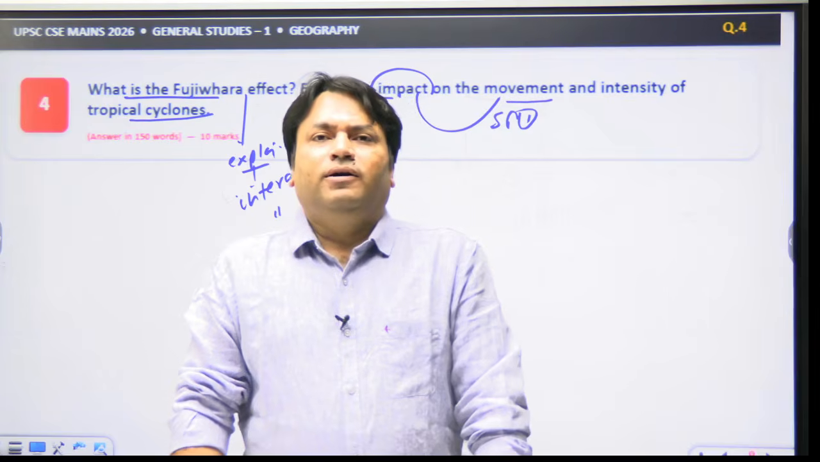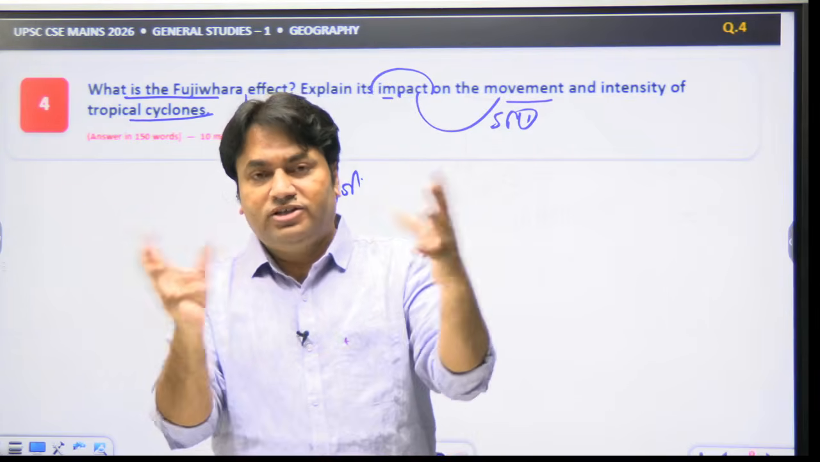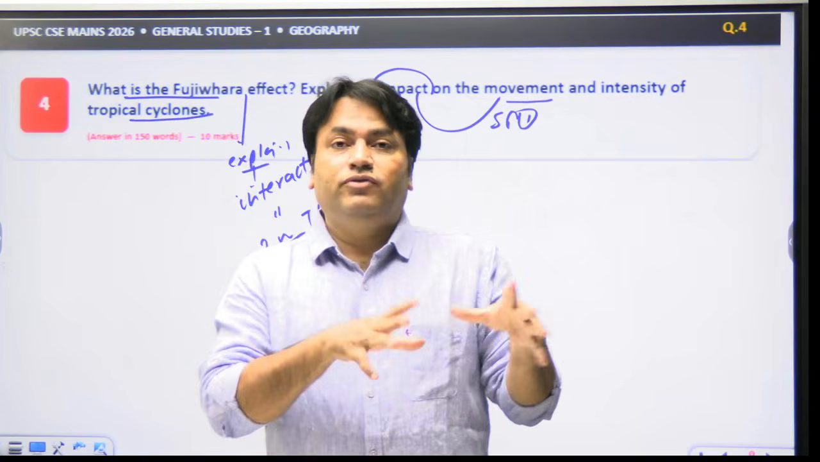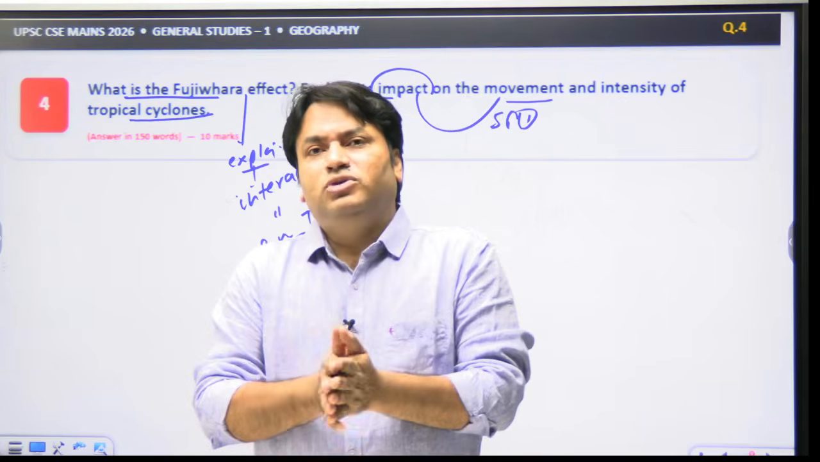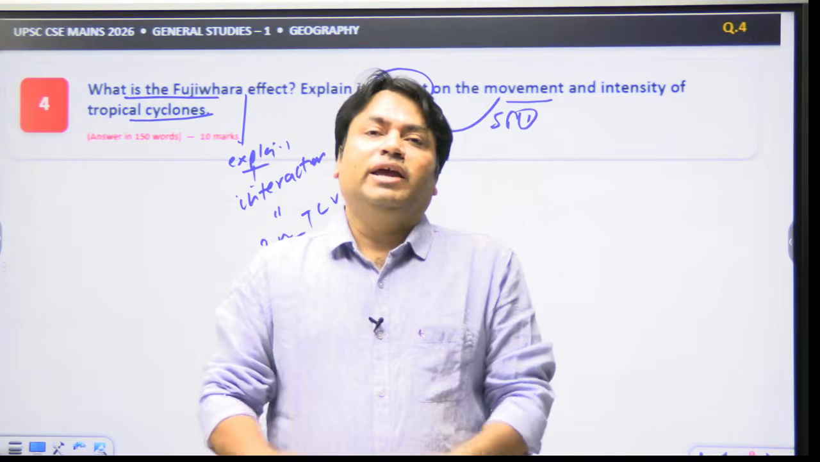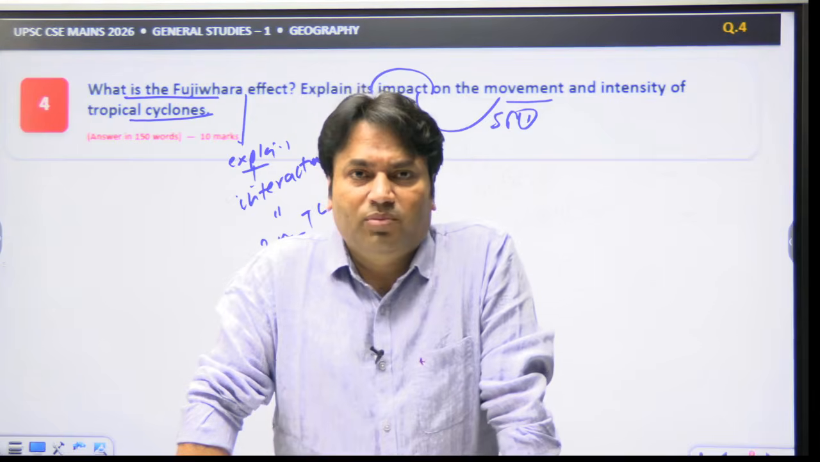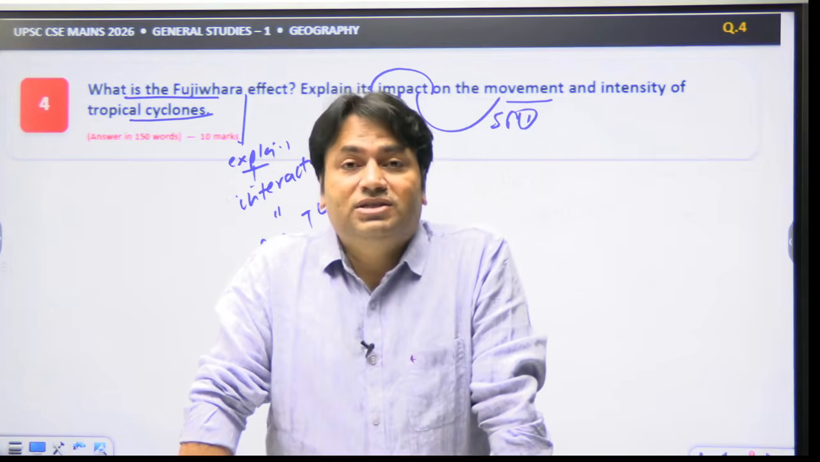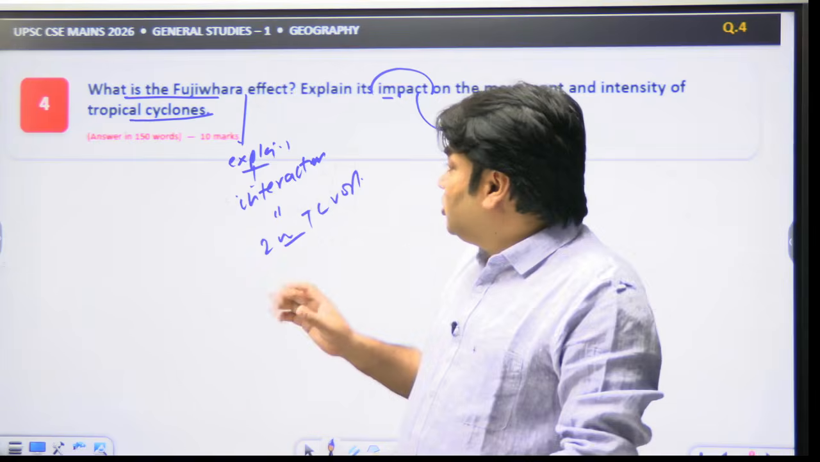Now, examples of such interaction of cyclones and the Fujiwara effect on the impact on movement and intensity could easily be seen in some prevalent regions like the Bay of Bengal, the Arabian Sea, the North Indian Ocean. So this is the most important point. Now, we have discussed the entire concept, but if you have to write the answer, the most important challenge